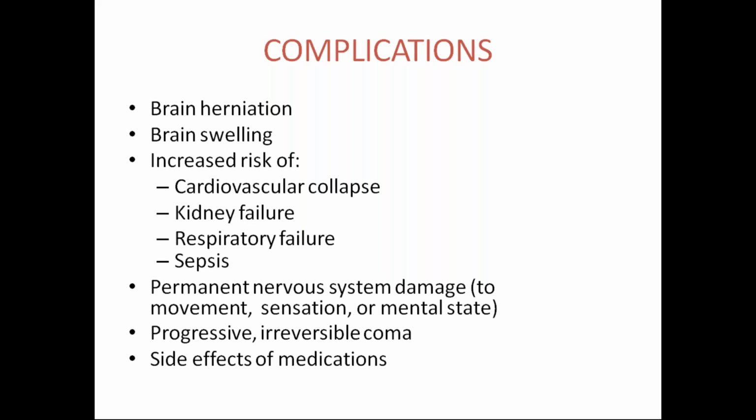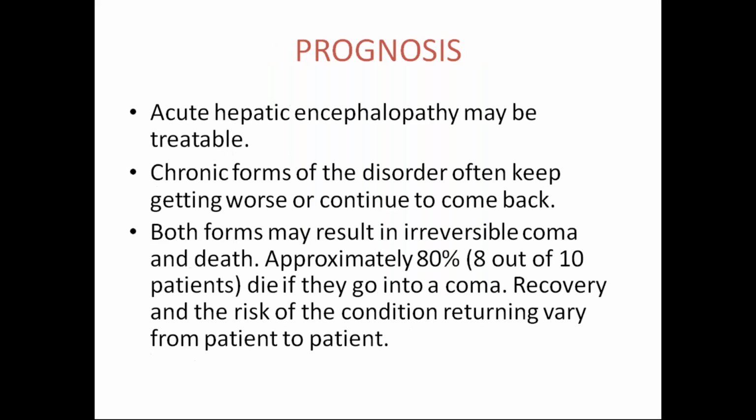So next, coming to the last part, that is complications. What are the complications that are commonly seen in hepatic encephalopathy? There is brain herniation, brain swelling, increased risk of cardiovascular collapse, kidney failure, respiratory failure, sepsis, permanent nervous system damage to movement, sensation, or mental state, progressive irreversible coma, and side effects of medications.